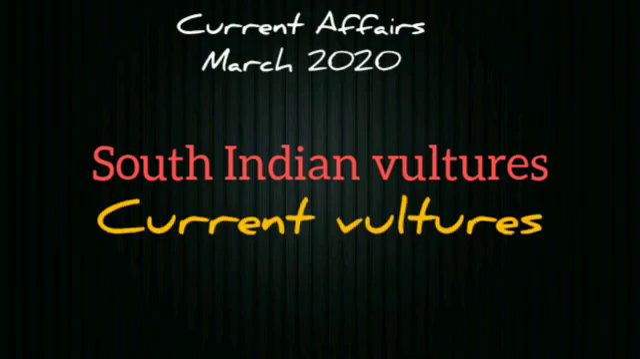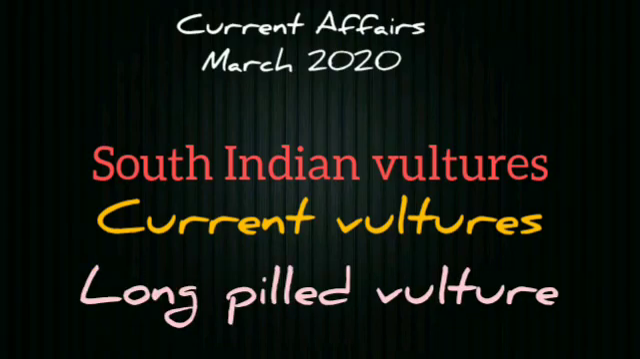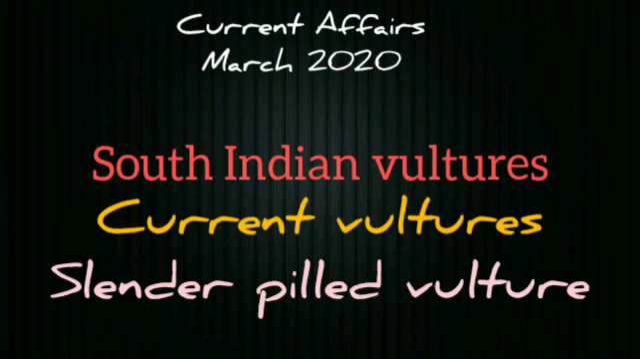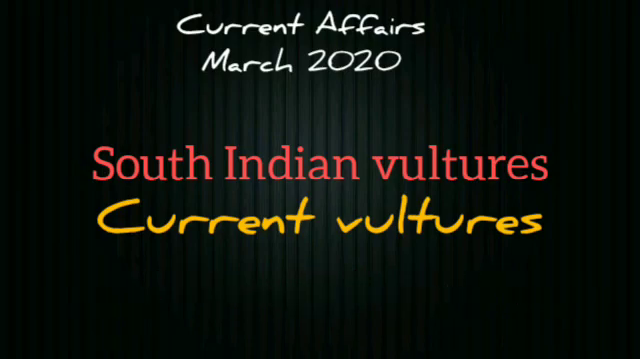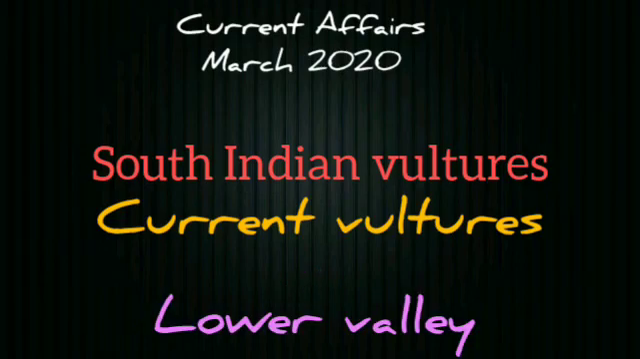And what is the current conservation status of Indian vultures? There are 4 vultures in South India out of 9 in India. They are white-backed vulture, long-billed vulture, slender-billed vulture and red-headed vulture. And these 4 vultures are listed as critically endangered species. These 4 species are mostly found in the Moyar Valley.